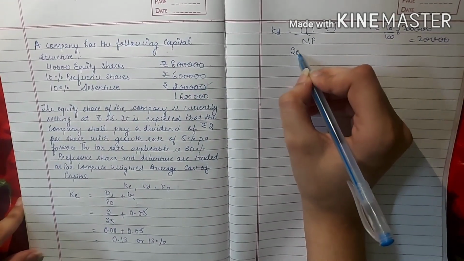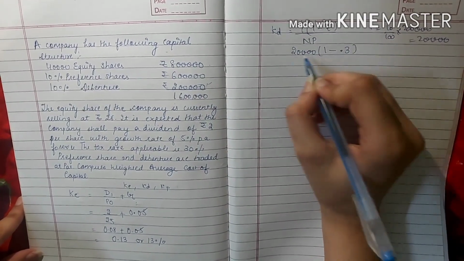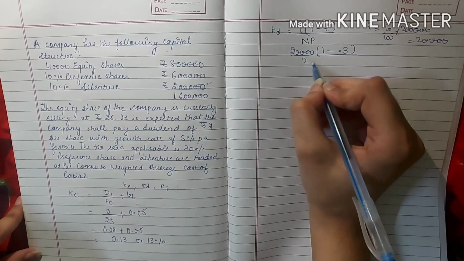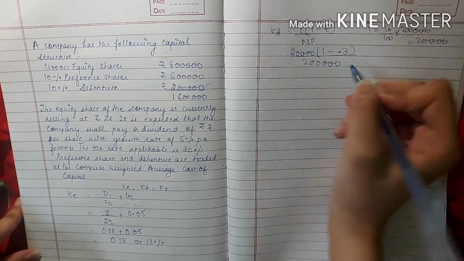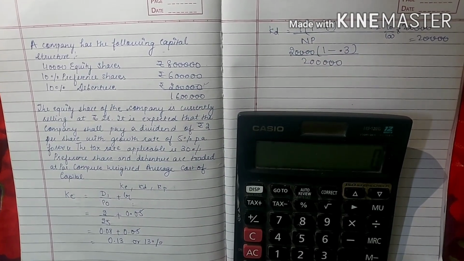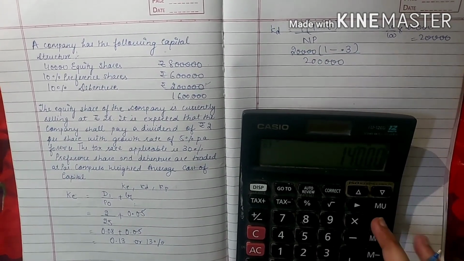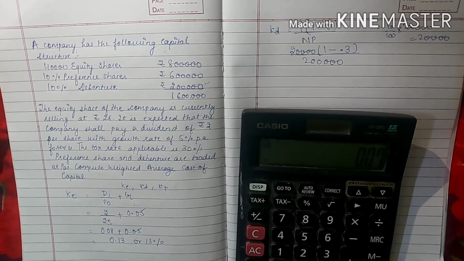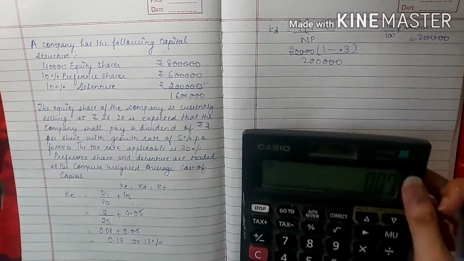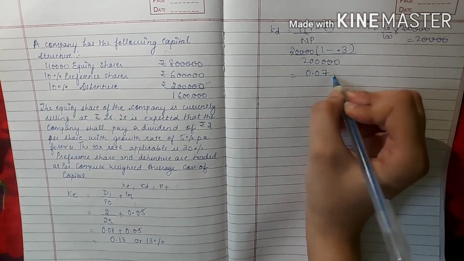So interest is 20,000, tax is 0.3 and net proceed is 2 lakh. Calculating, 20,000 into 0.7 divided by 2 lakh. It is 0.07. So the cost of debt is 0.07.